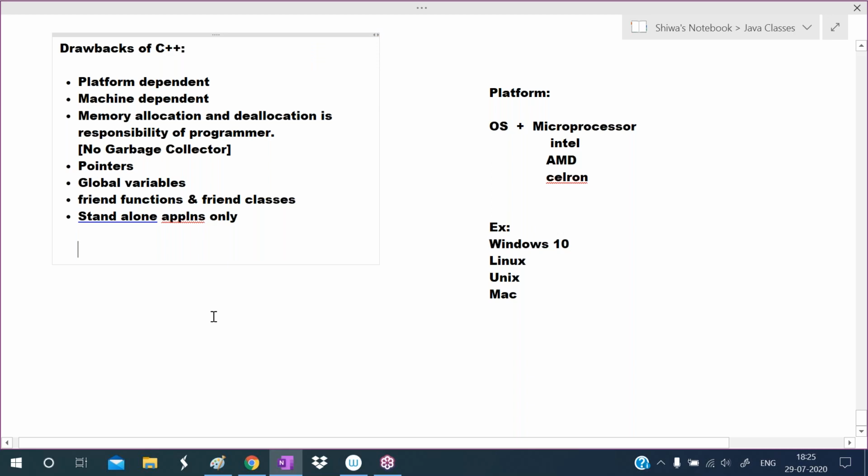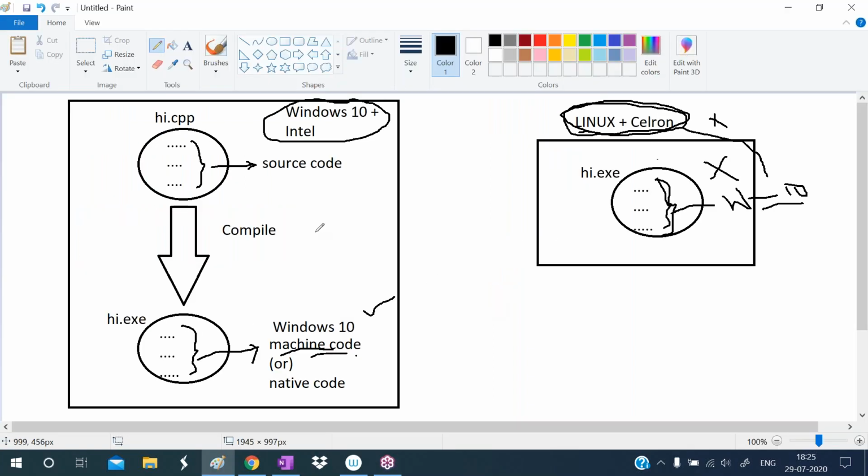Whereas Java is a platform independent programming language. Python is a platform independent programming language. In platform independent programming languages, after compilation, that will generate intermediate code. For example, assume that this is one Java program. After compilation, it will generate one intermediate code that is called bytecode. A bytecode file will be created in Java.